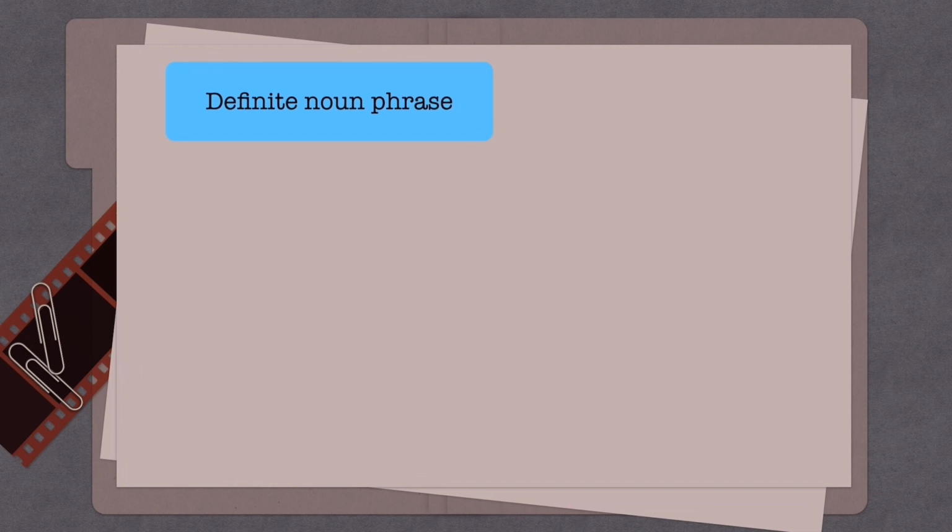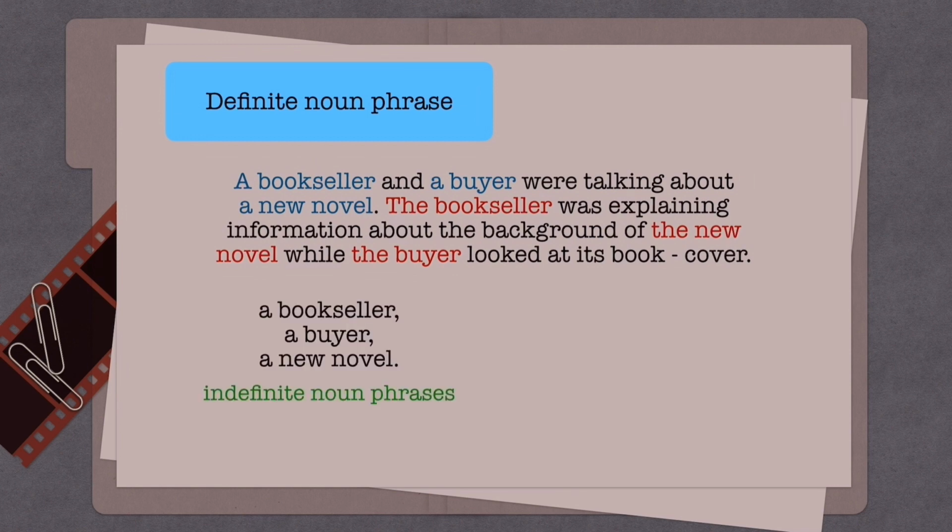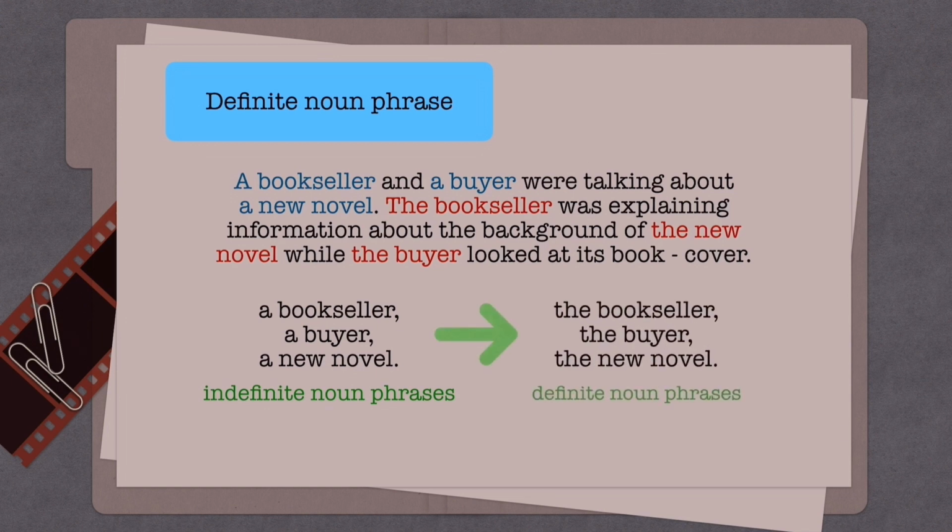First, a definite noun phrase can be related to an antecedent in the way that they are an anaphor. Basically, the antecedent will occur before the anaphor. In this sentence, indefinite noun phrases such as a bookseller, a buyer, and a new novel function as antecedents. They will define the information of the definite noun phrases the bookseller, the buyer, and the new novel that they try to mention.